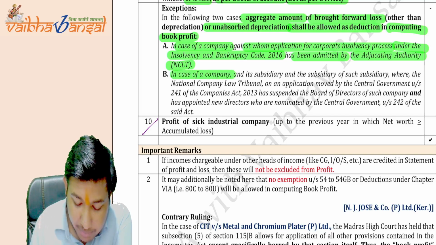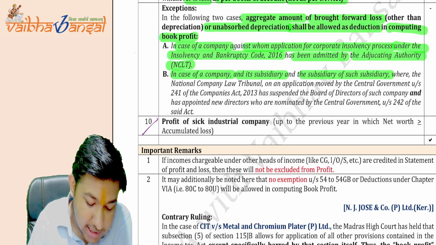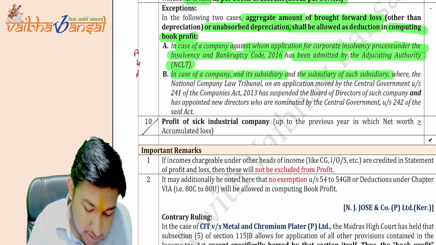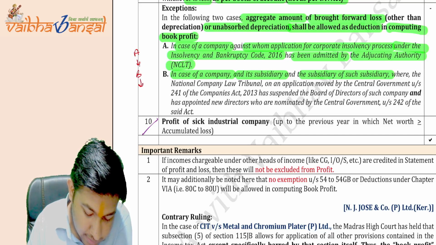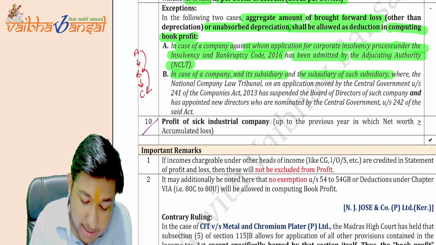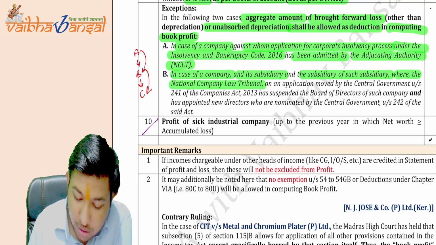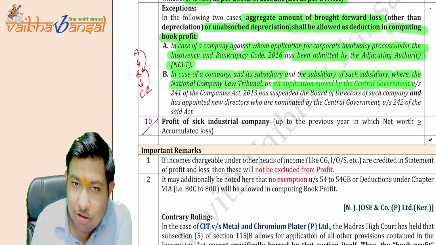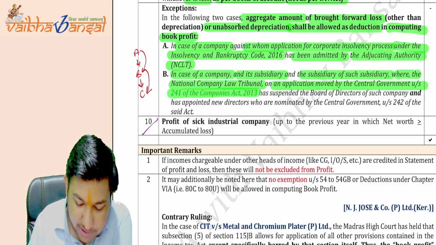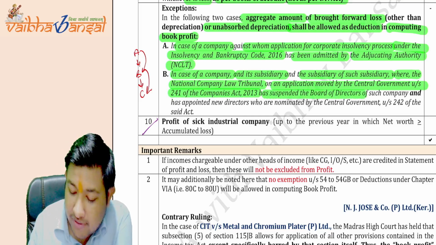In case of a company and its subsidiary and the subsidiary of such subsidiary, that is the case A, B, and C, subsidiary of such subsidiary, where the National Company Law Tribunal, on an application moved by the central government under Section 241 of the Companies Act 2013, has suspended the board of directors of such company.